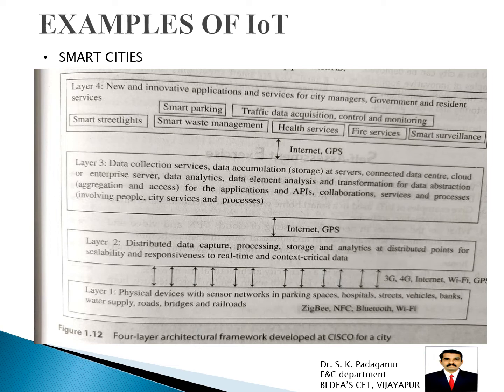Then layer 3 is meant for central collection services, connected data centers, cloud and enterprise services. Then the last one, layer 4, consists of new innovative applications and services for city managers, government and resident services. So this is how the different monitoring and controlling systems will make the simple city a smart city. Everything is done on its own. So this is also an example for IoT. Here we studied 3 examples: one is the watch, second is the smart home, then third is the smart city.